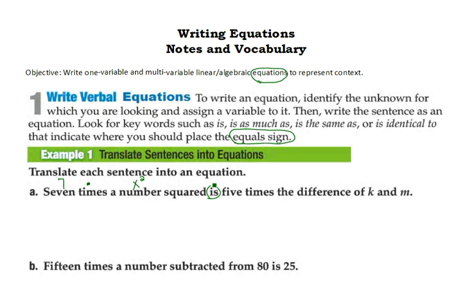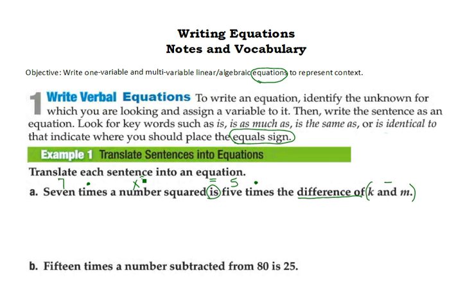So we know that that's where we're going to put our equal sign because we are now working with an equation. Is 5 times the difference of, remember there's one of those big ones, difference of. We know that means we are going to put parentheses around that. We know difference means we are subtracting those two. So it's about as much as we can do with that. Let's go ahead and translate that.